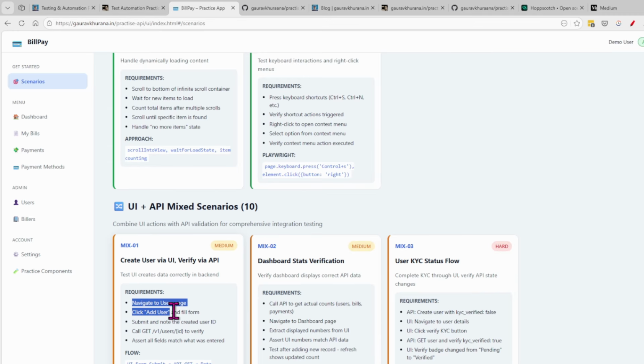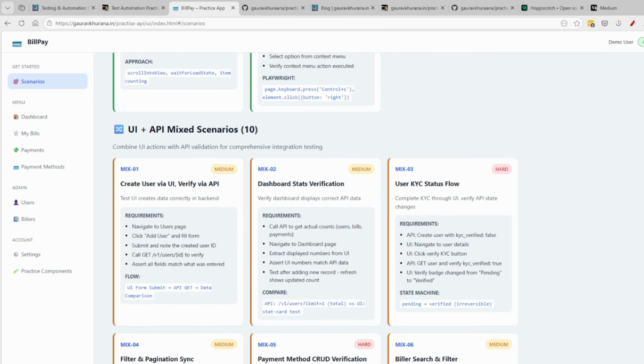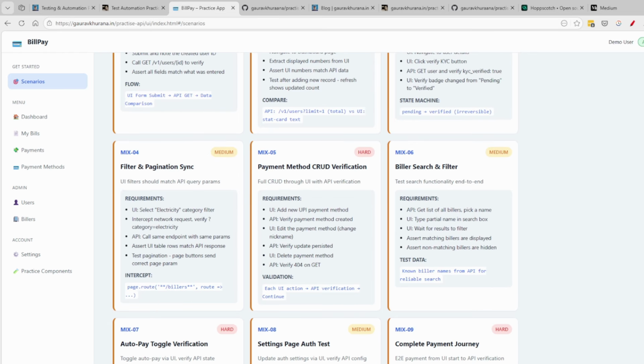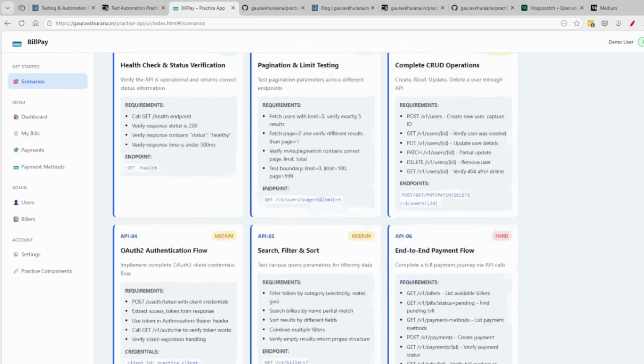So you can create a user from here and then call this GET API to check it out. You can try it with Playwright as well, because Playwright has support for both API testing and UI testing. Or maybe you can try with Selenium plus Rest Assured, or via Python as well. This way you will learn a lot about API testing, and it's a running server.